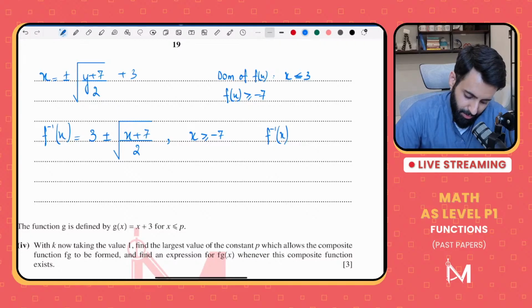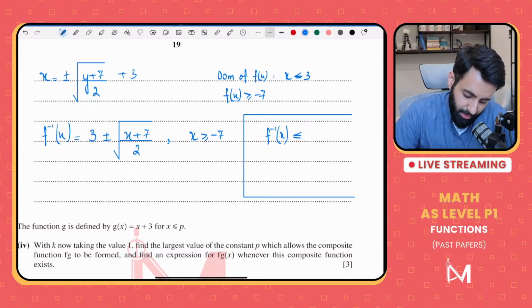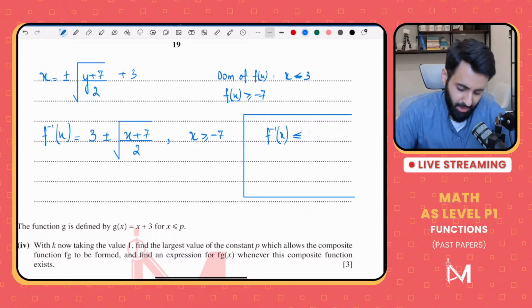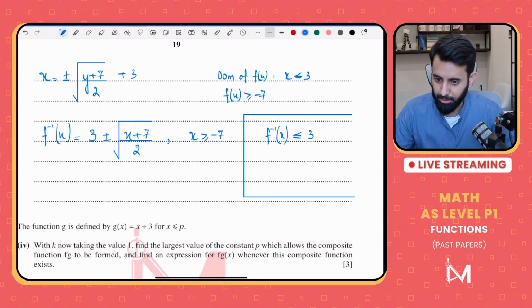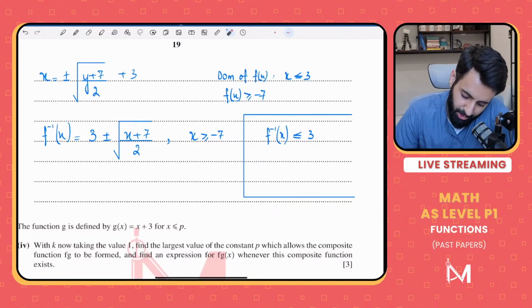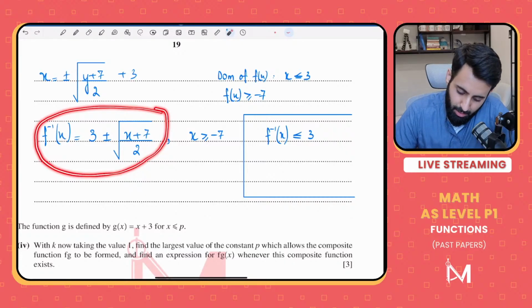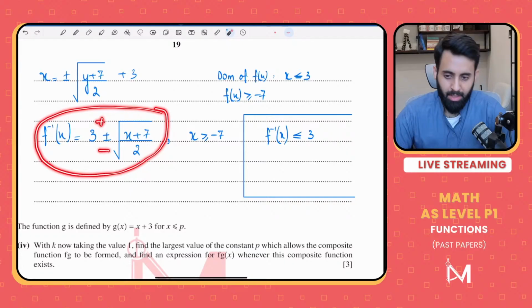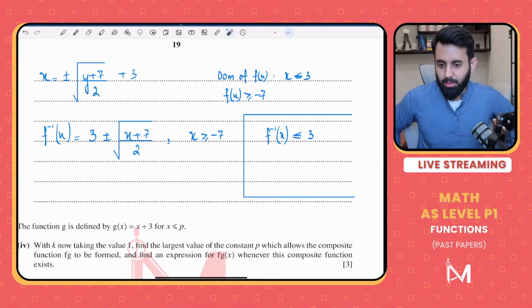Now, what about the range of f inverse of x? We're not required to do this, but we're doing it for our own sake. The range of the inverse function should be less than or equal to 3. Why? Because that is what the domain of the regular function was. Now, how would you make sure that the end result of this is less than or equal to 3? If you keep a plus sign or if you keep a minus sign? Which sign do you think will give you your desired range, which is less than or equal to 3? Think and answer.